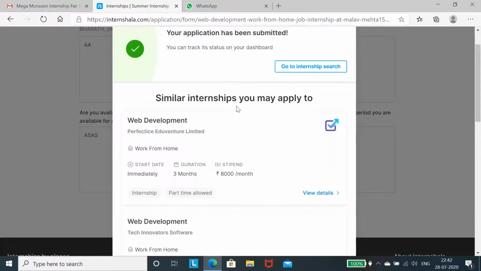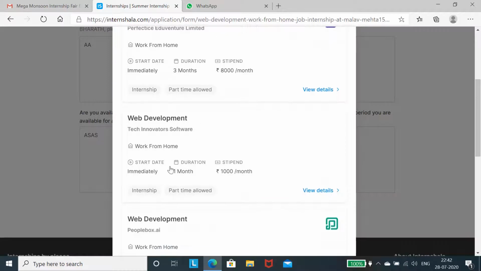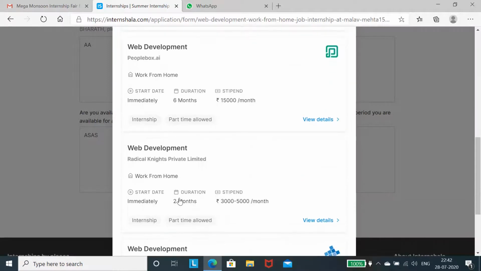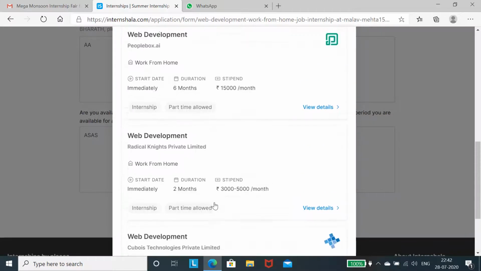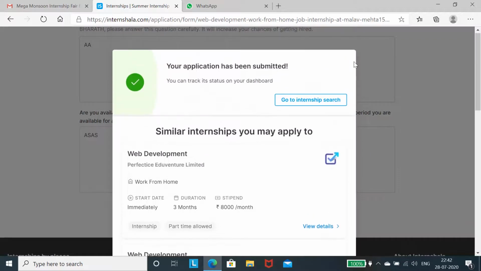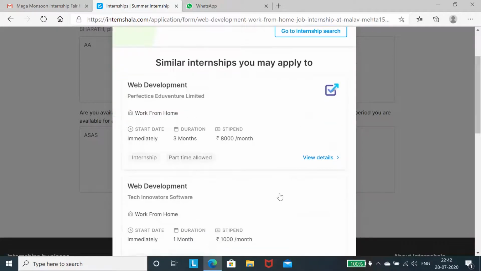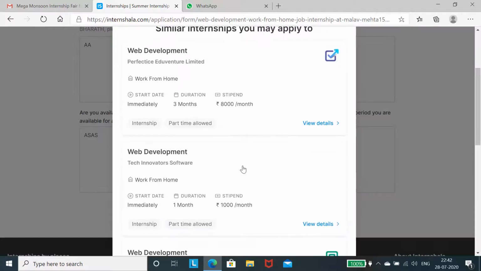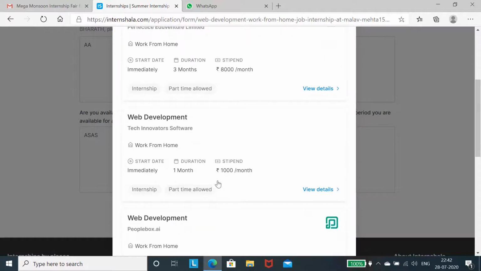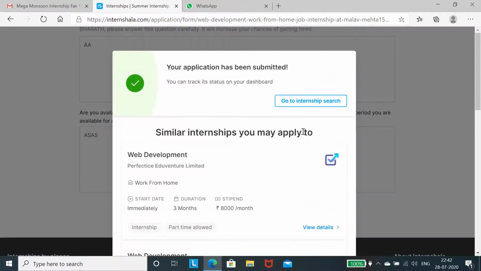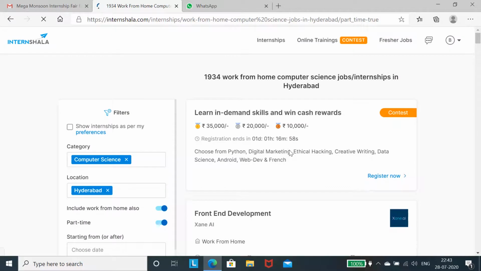Okay, you may have similar internships, like web development. A lot of web development internships are there. So you can go through all those internships and verify the starting date, the duration, the stipend, and the required skills, and whether they are suitable to you or not. Then you can go for it, for the similar internships. Otherwise, you can go for searching the new internships.